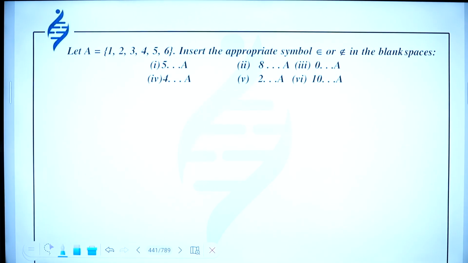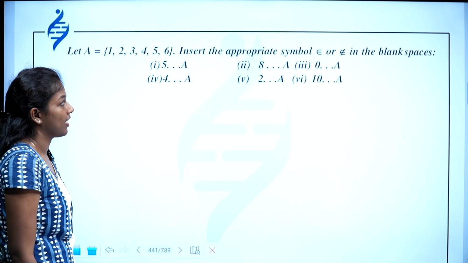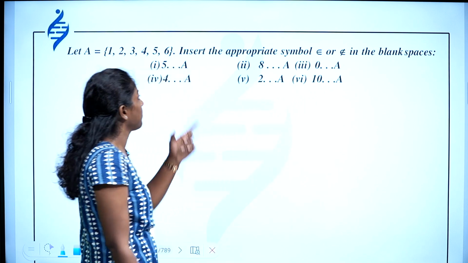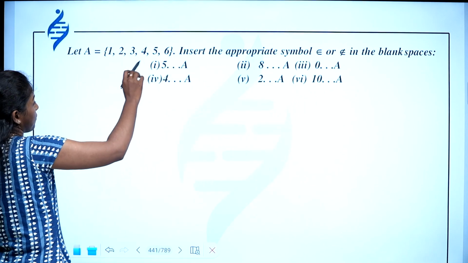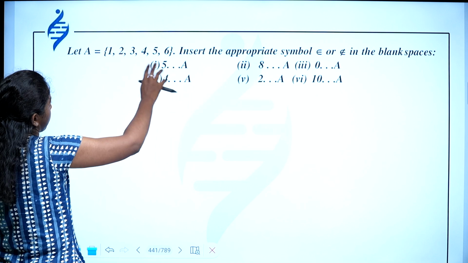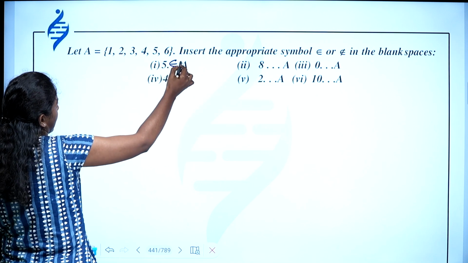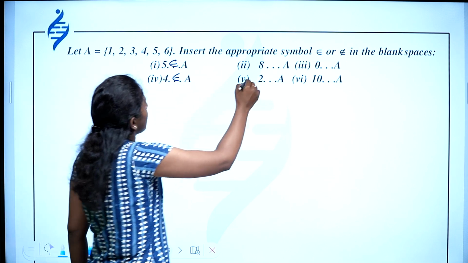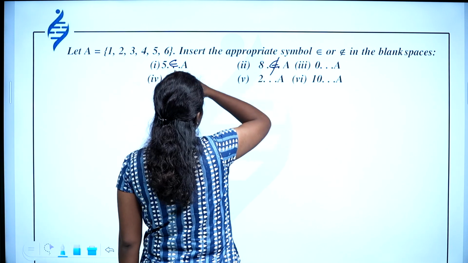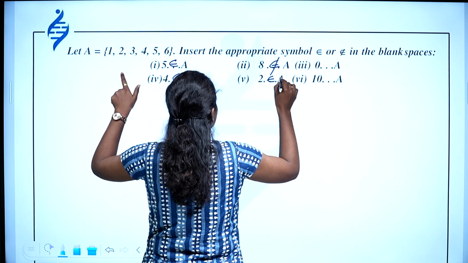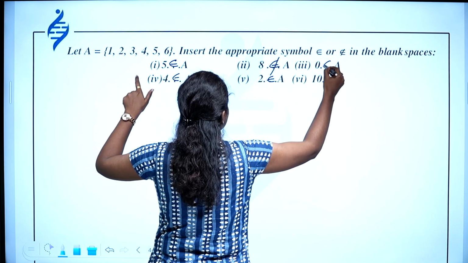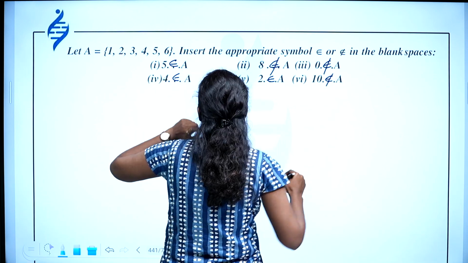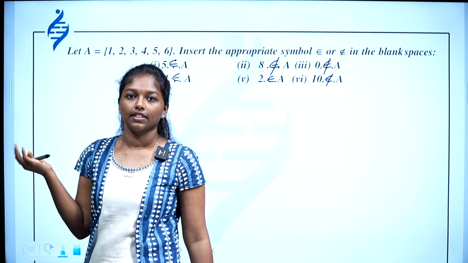Let A is equal to {1, 2, 3, 4, 5, 6}. Insert appropriate symbol. You have to write the symbol belongs to or does not belong to in between them. Our set is 1, 2, 3, 4, 5, 6 and 5 belongs to A, because 5 is there. 4 belongs to A because 4 is there. 8 does not belong to A because 8 is not there. Then 2 belongs to A. 0 does not belong to A, 0 is not there. Then 10 does not belong to A, 10 is not there. So this is how we insert the symbols.